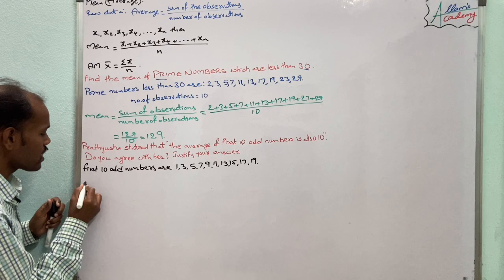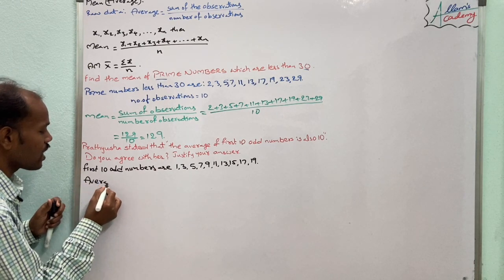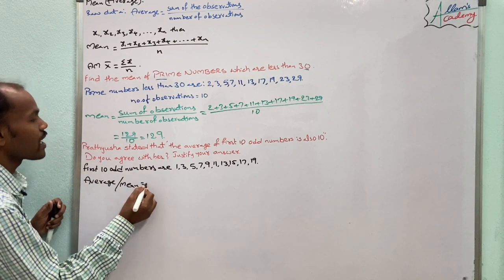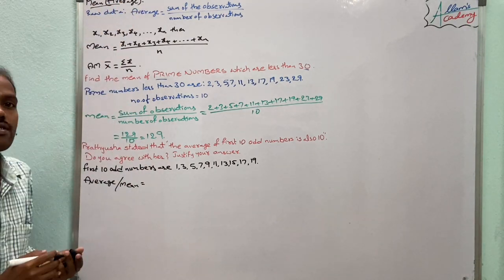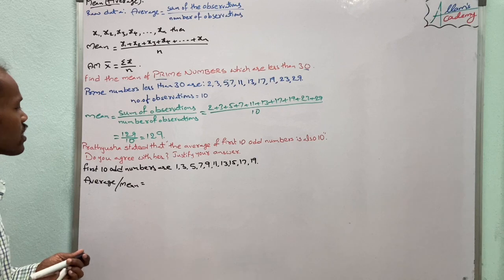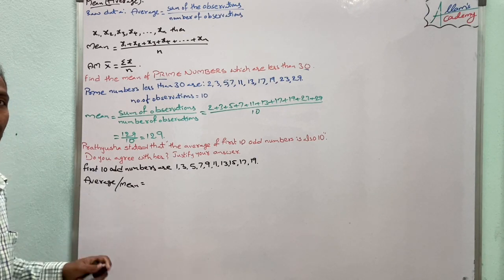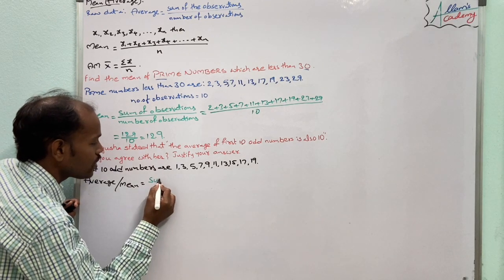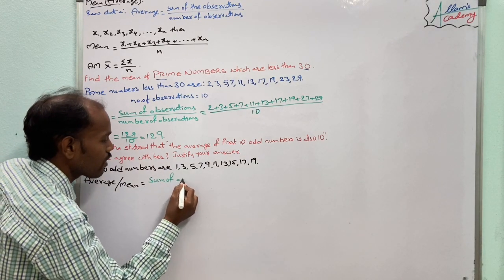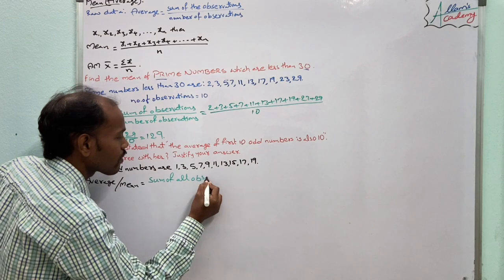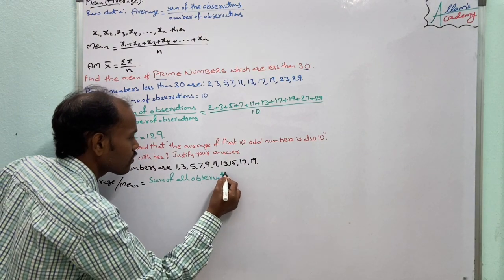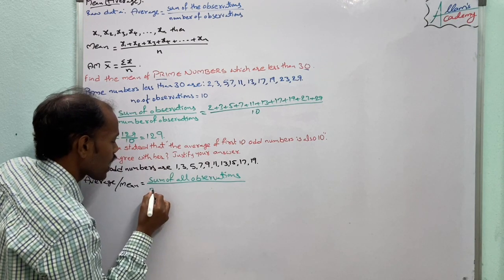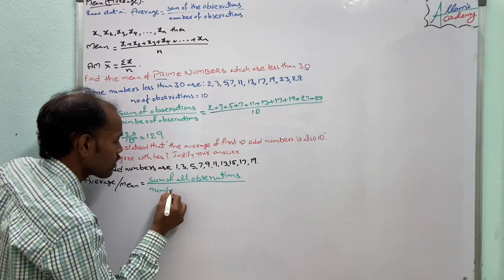The average of the first 10 odd numbers: average is nothing but mean. For finding that, the principle is the sum of all observations by the number of observations.